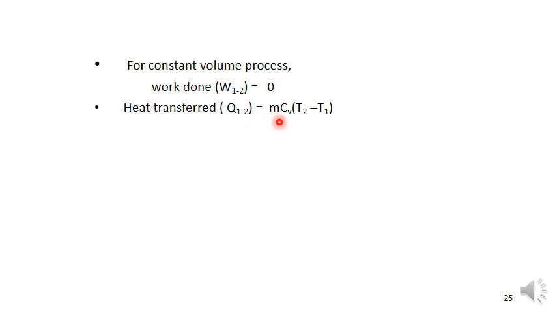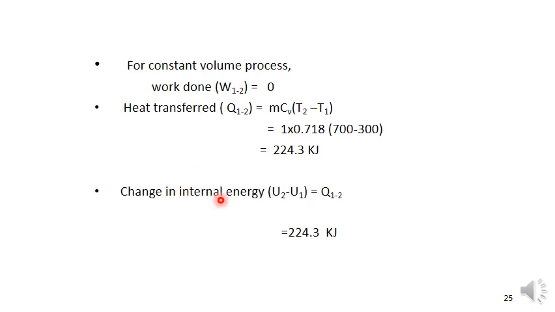So we know the formula, so substitute all the values in the formula. In the given data they gave the m value, and we calculated the Cv value, T2 and T1 values. Substitute all this: 1 into 0.718 into (700 minus 300). So we will get 224.3 kilojoules. This is the heat transfer. At constant volume, the heat supplied during the state 1 to 2 is equal to the change in internal energy. So dq is equal to du, and the change in internal energy is also 224.3 kilojoules.